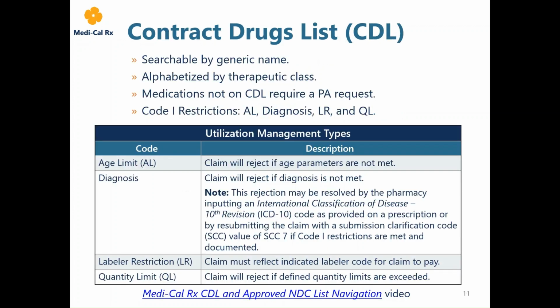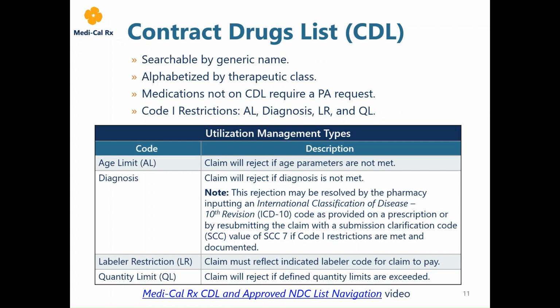The CDL is searchable by generic name and is alphabetized by therapeutic class. This list communicates Code 1 restrictions that apply to Medi-Cal Rx contracted drugs and products. Drugs not found on the CDL require a PA. Drugs and products found on the CDL may also be subject to type Code 1 restrictions, such as those listed on the slide.